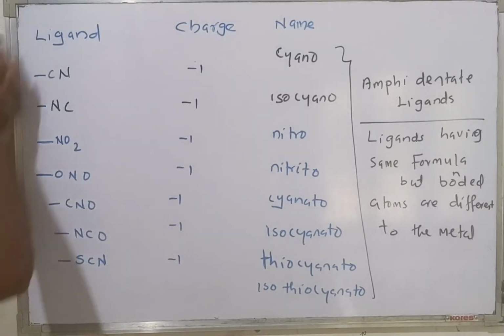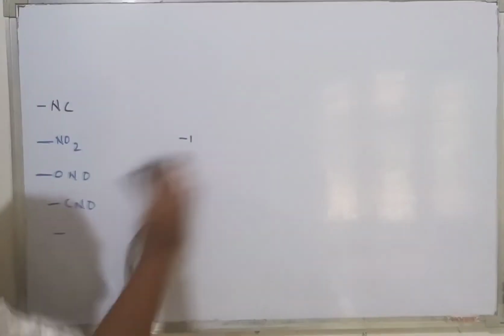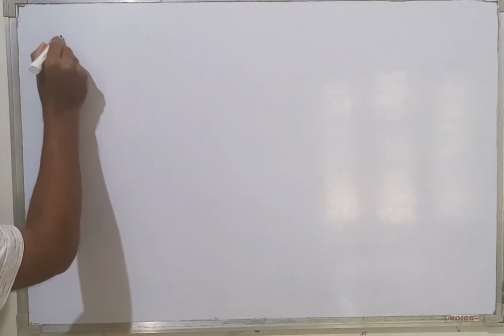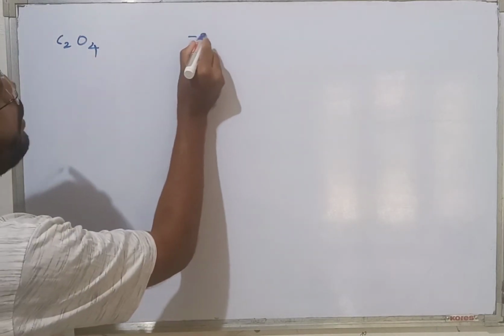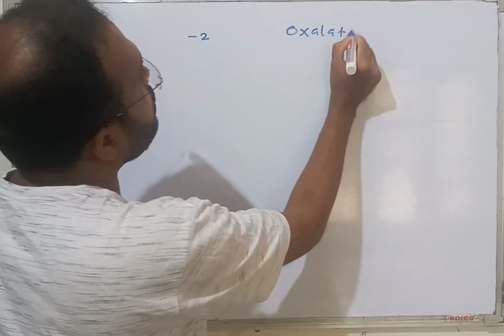Let us continue the ligand discussion. C2O4, charge is -2. It is called oxalate.